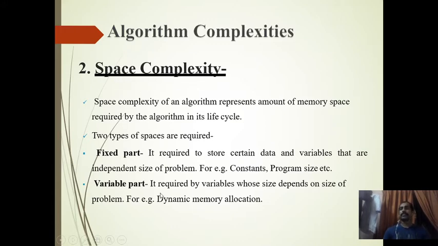Another thing is the variable part. It is required by variables whose size depends on the size of the problem. For example, dynamic memory allocation. An array is dynamically created according to the user requirements. So that's the space complexity. These two are the conditions that we use when we analyze the complexity of an algorithm, both before implementation and after implementation. Before implementation, we will consider the time complexity and space complexity by checking at the systems.